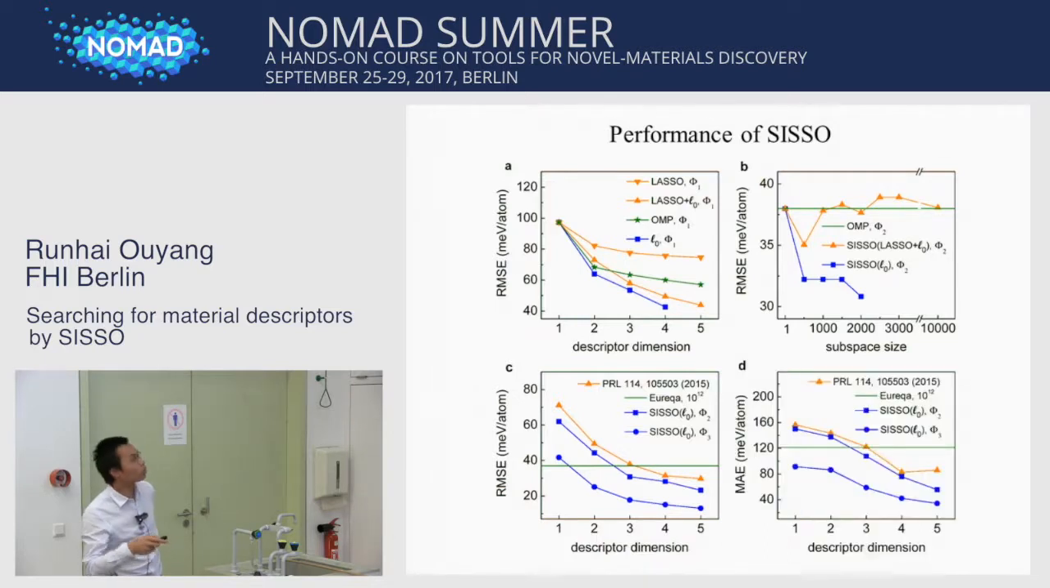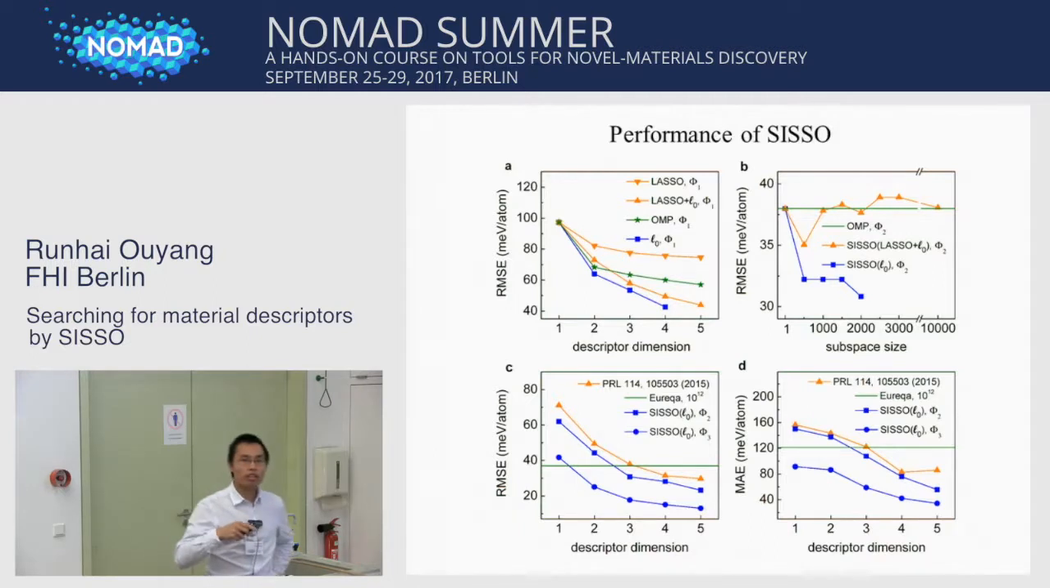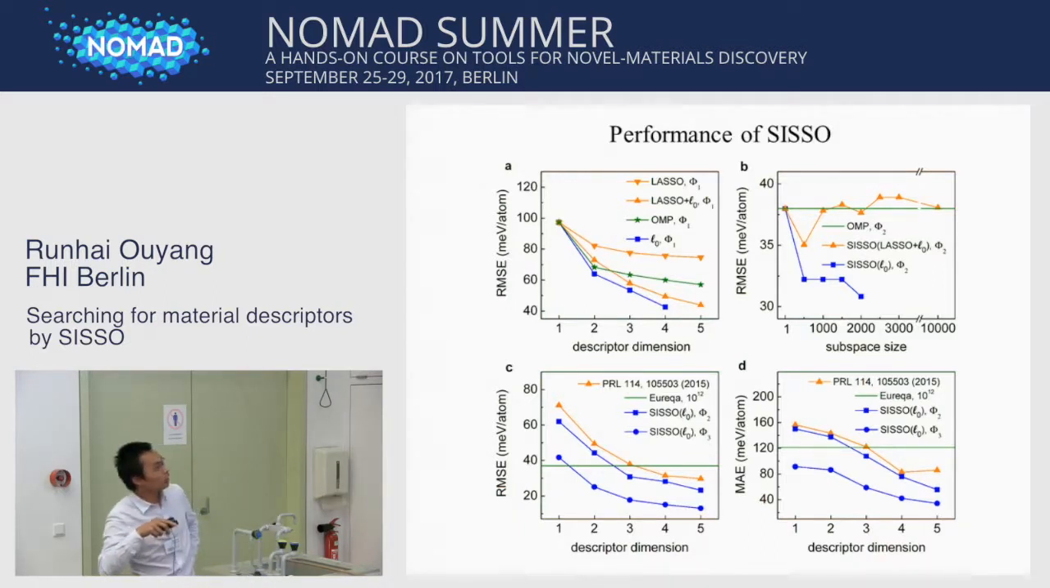So we also check the maximum absolute error from the training. So we see the blue has the same trend. They are well below the orange. And moreover, for the blue circle, even for the 1D, it has a much lower maximal absolute error than the Eureka. So this result shows the SISSO has the best performance.